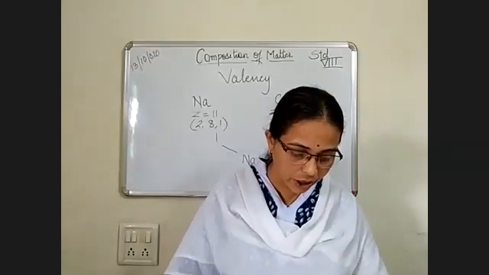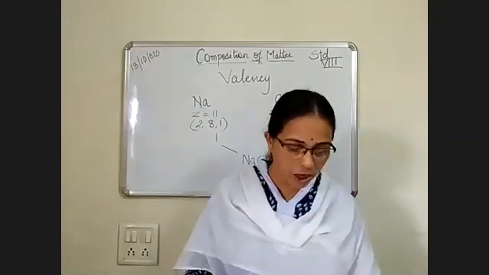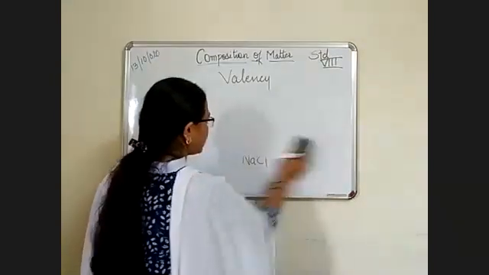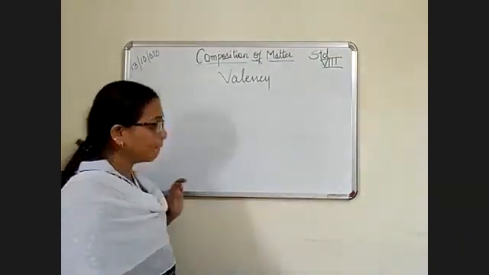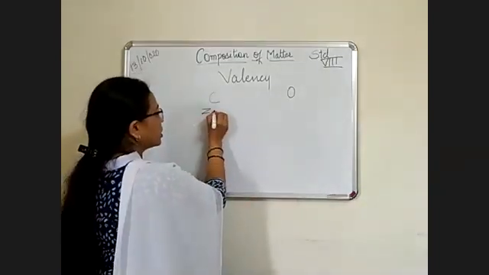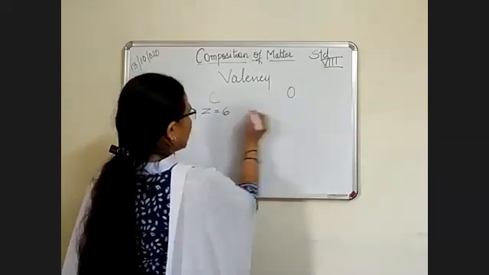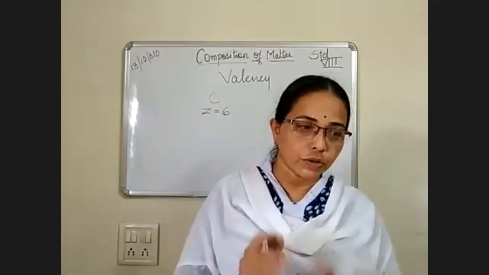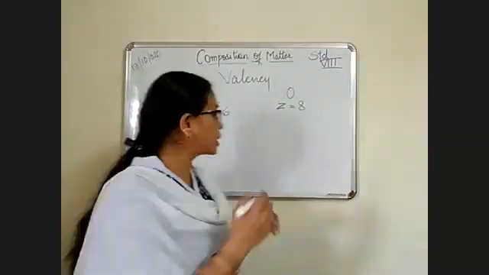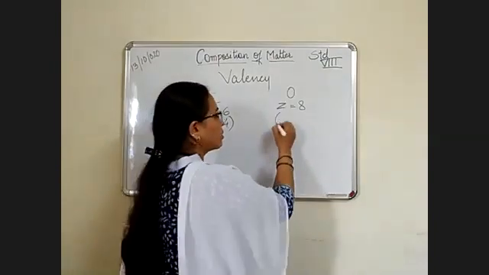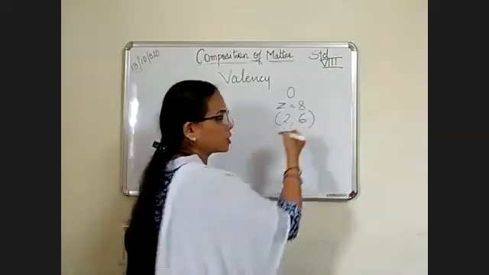Here they have given carbon and oxygen. We'll take the example of carbon and oxygen. The Z number of carbon is 6 and of oxygen is 8. Now the electronic configuration: distribute the electrons. Carbon is 2 and 4, and oxygen is 2 and 6.